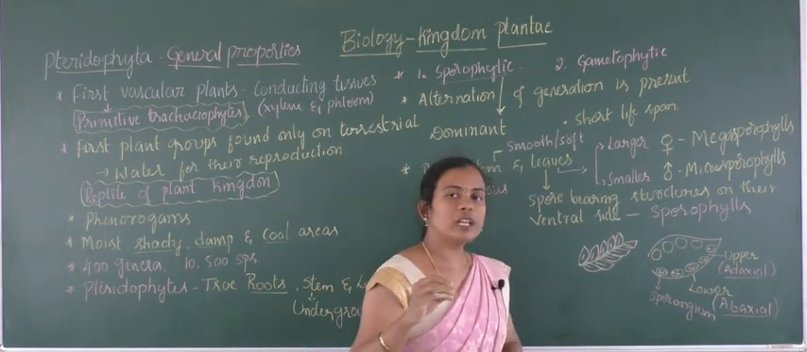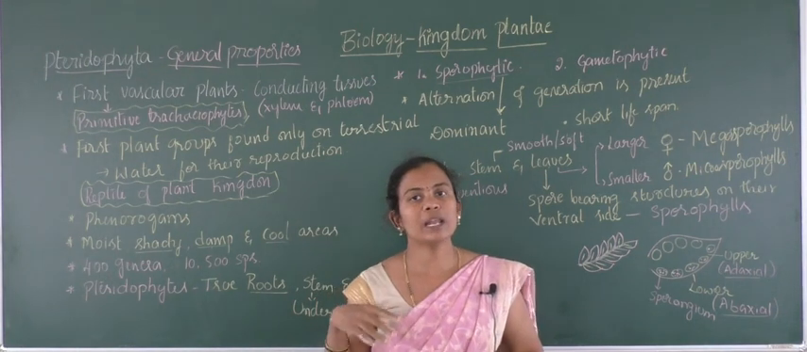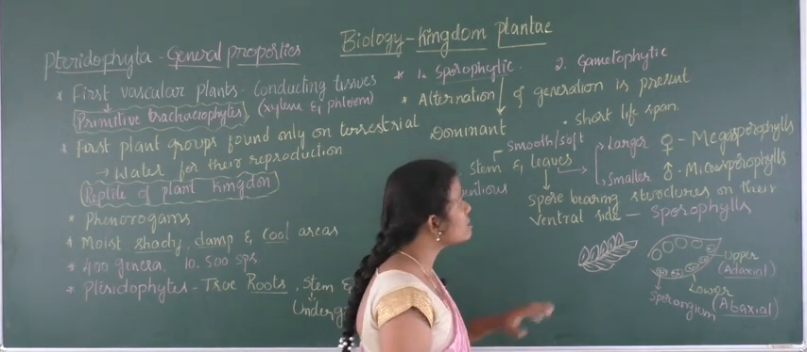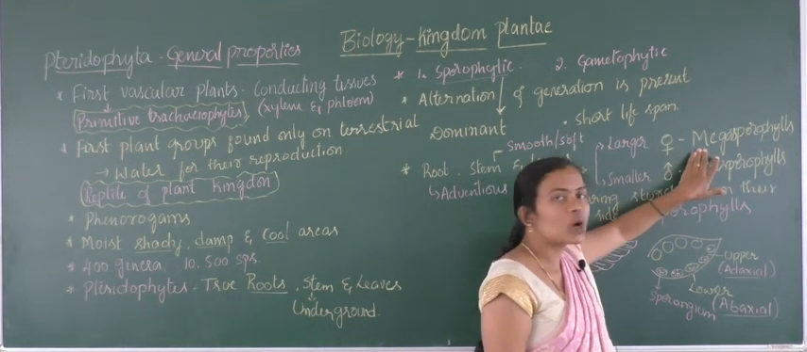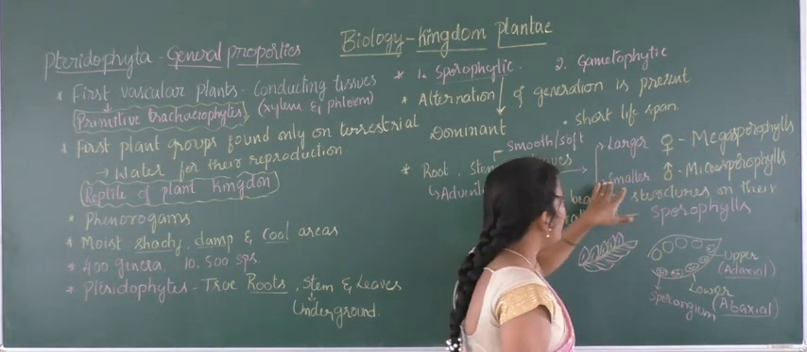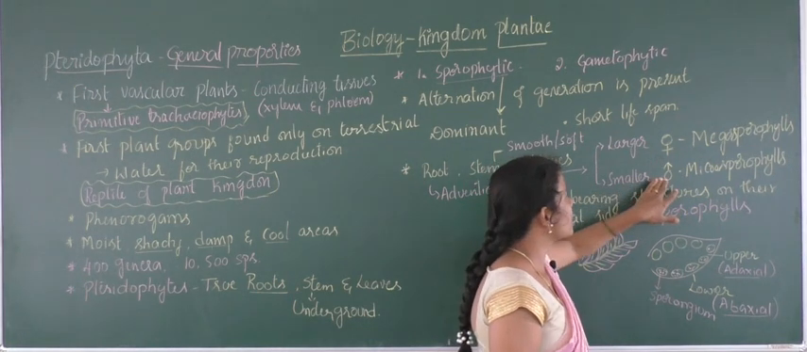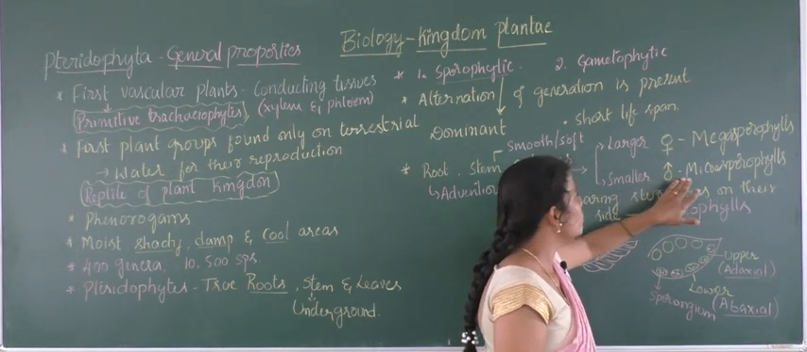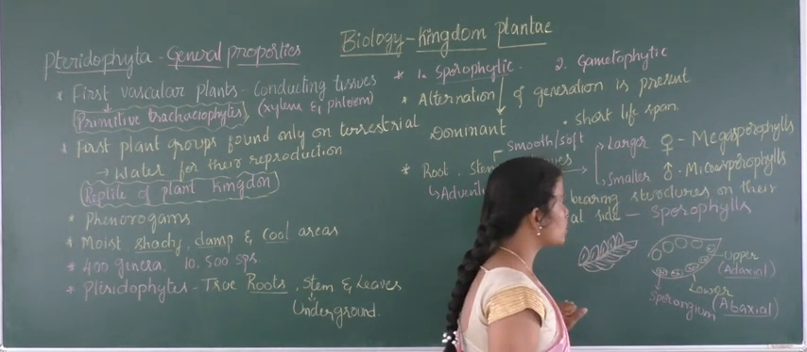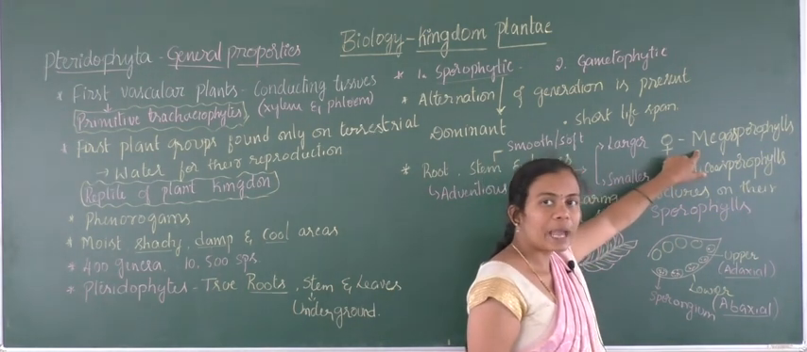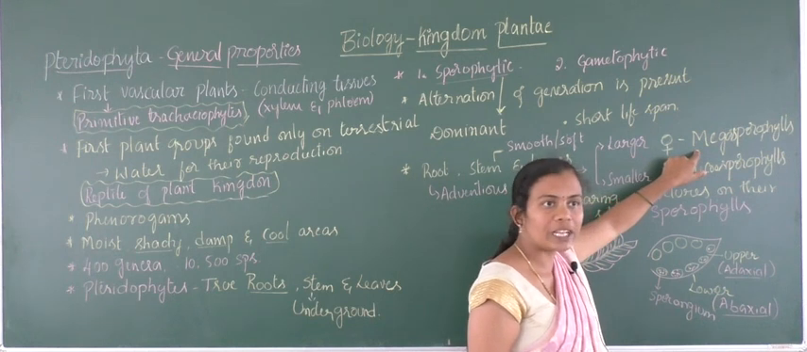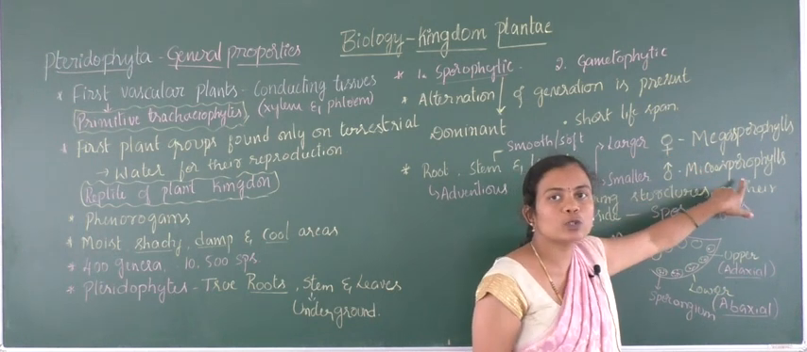Again, some of the leaves will be larger and some of the leaves will be smaller. If the leaves are larger, they are considered to be the female ones, and they are commonly called megasporophylls. If the leaves are smaller, they are considered to be the male ones, and they are commonly called microsporophylls. These bear female gamete producing structures, megasporangium, and these bear microsporangium.